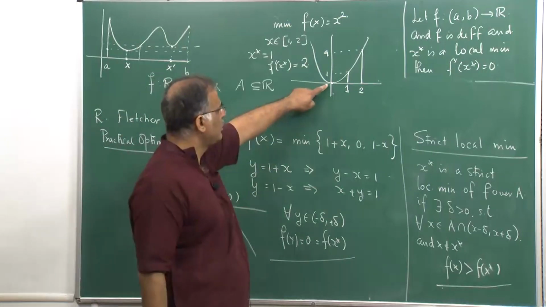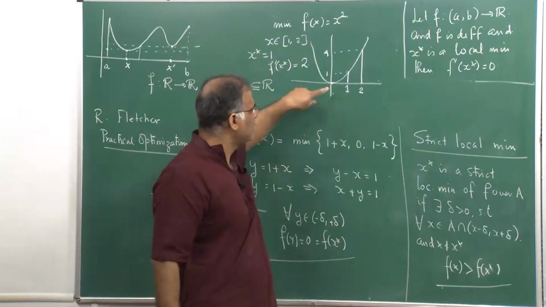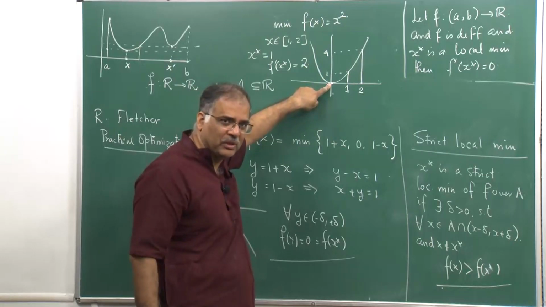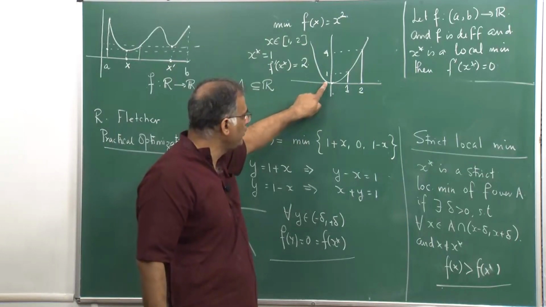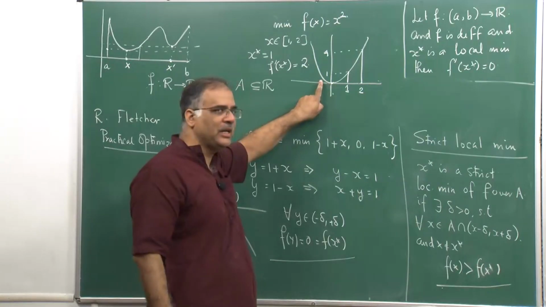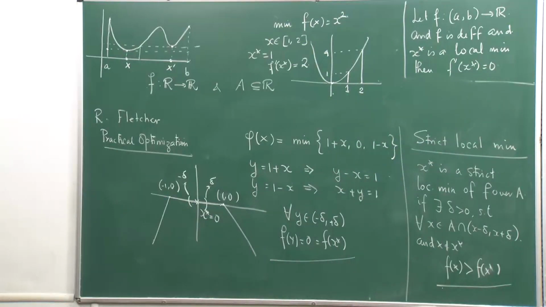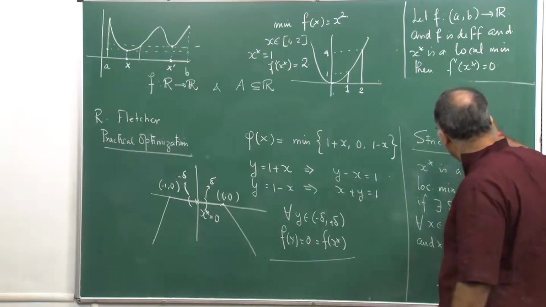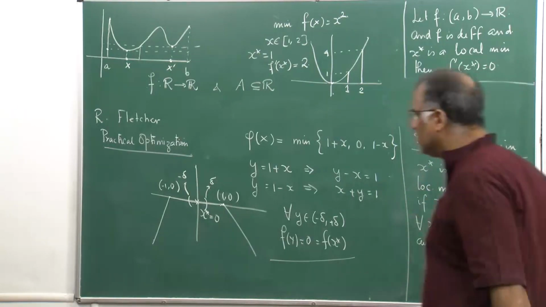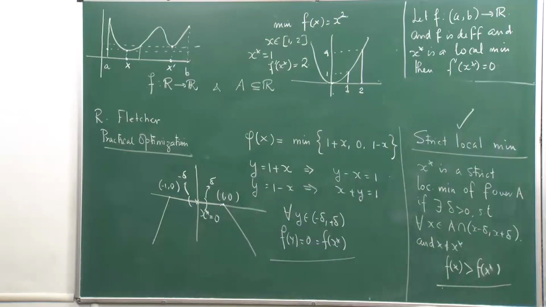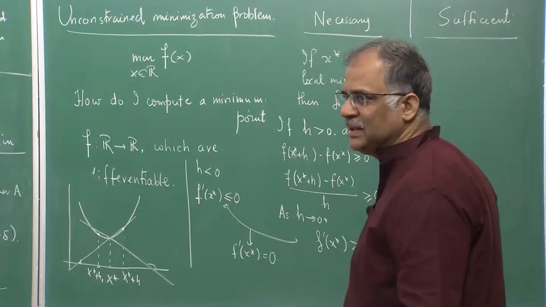For example, if you take x equal to 0 for y equal to x square, this is a strict global minima in fact, because if you go to any point on the right side or left side, the function value is strictly greater than 0. There is no other point on R for which x square is 0 other than 0. So, 0 is the strict local minima. So, the strict local minima is something important that takes away this sort of very strange looking points out of your discussion. So, now once I have got f dash x equal to 0, that does not immediately tell me whether that is a maximum or a minimum.